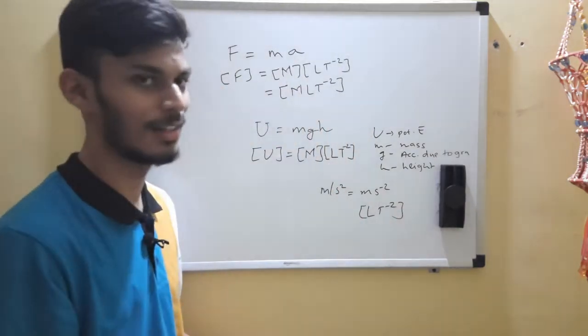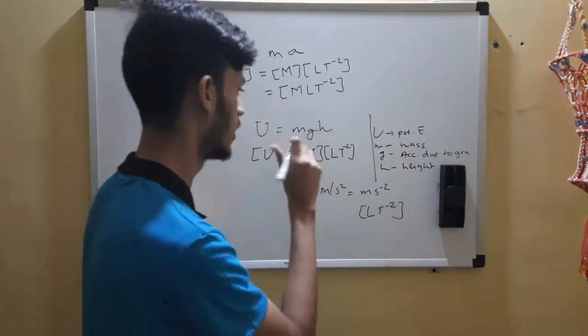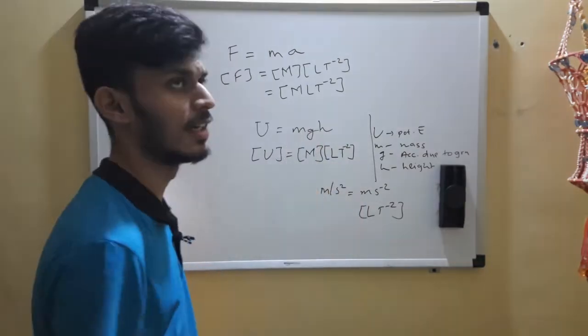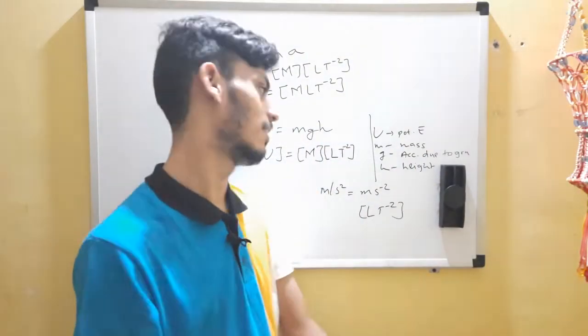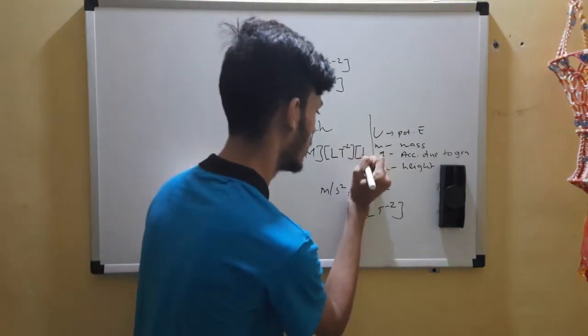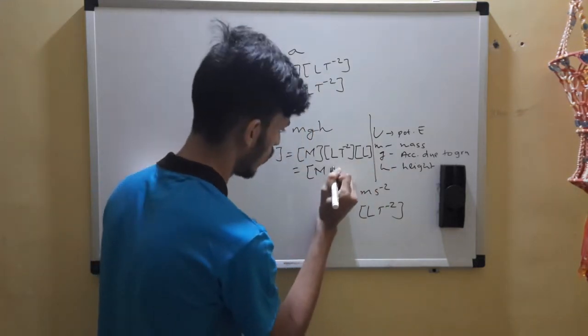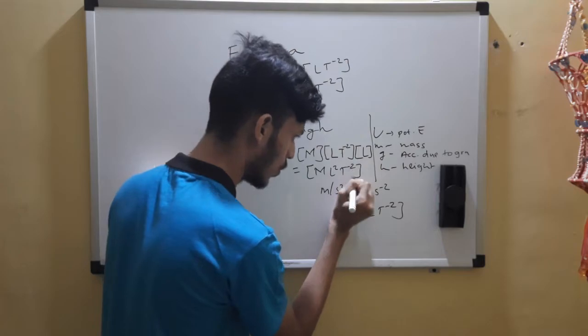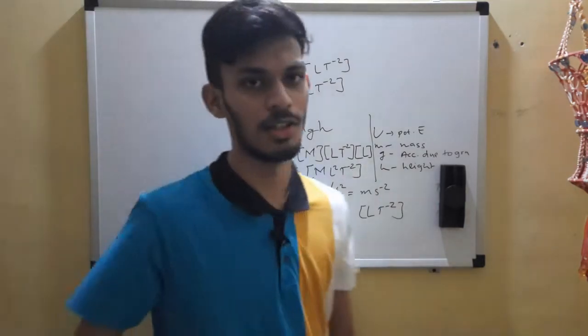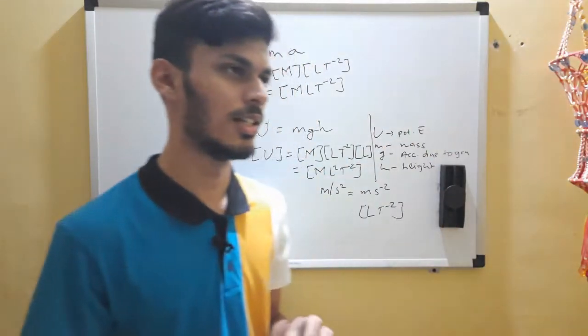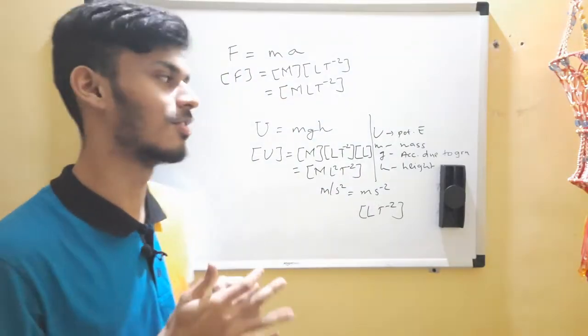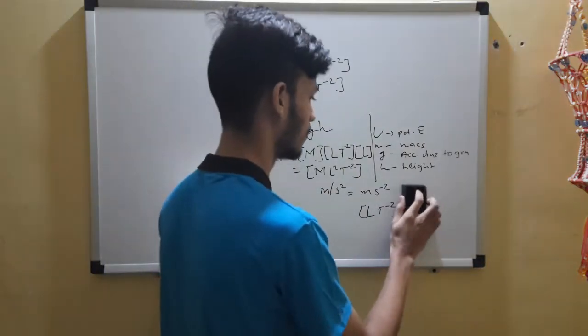Same thing, right? Height is also a distance, length, so let's replace it by L. So M L2 T raised to -2. This is the dimensional formula of potential energy, or energy for that purpose.